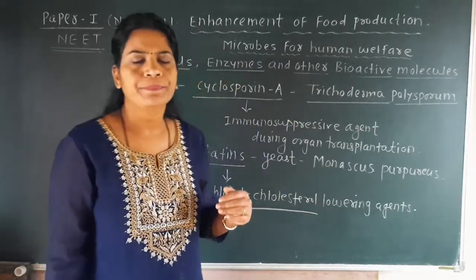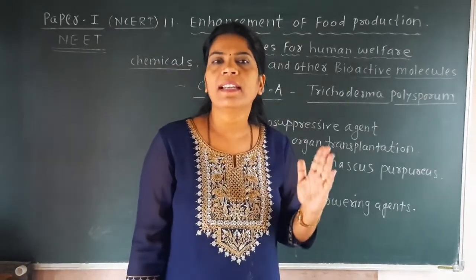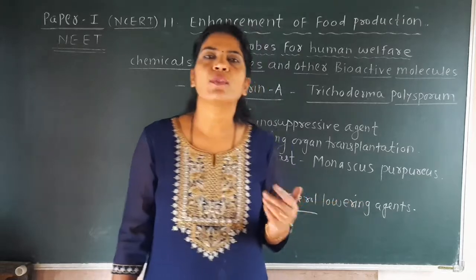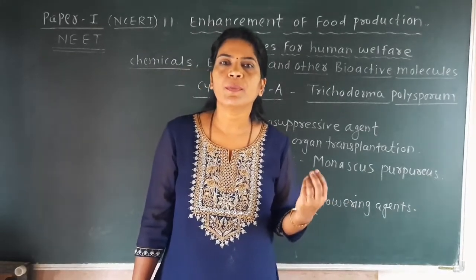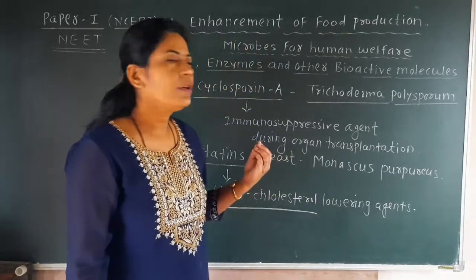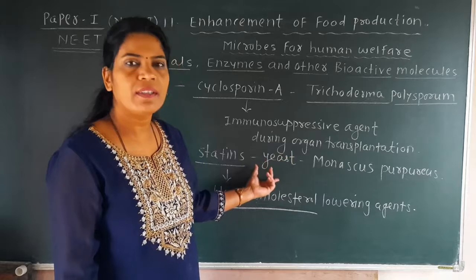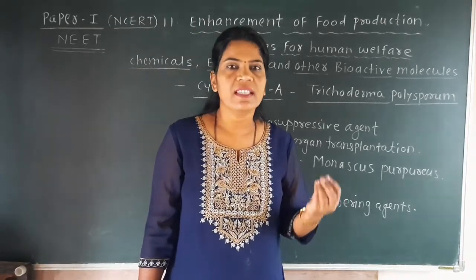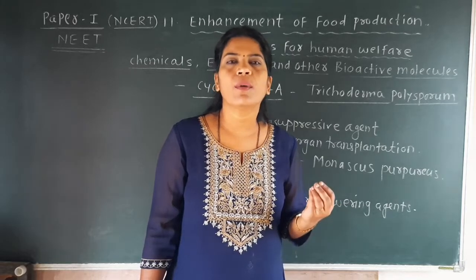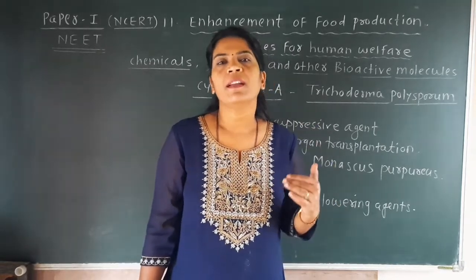For example, Acetobacter aceti is responsible for acetic acid, commonly called vinegar. Then we have seen that in cheese also there is a role of bacteria. Now you have to remember all these names under the title bacteria.